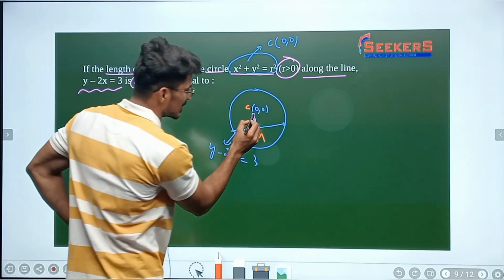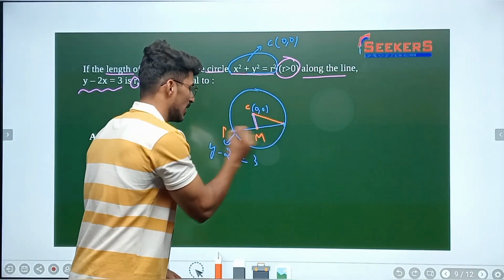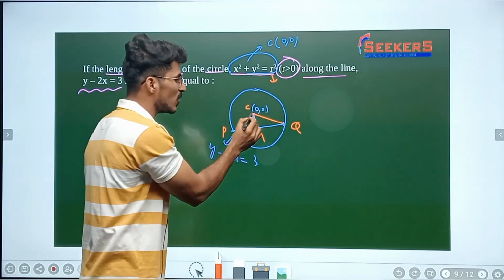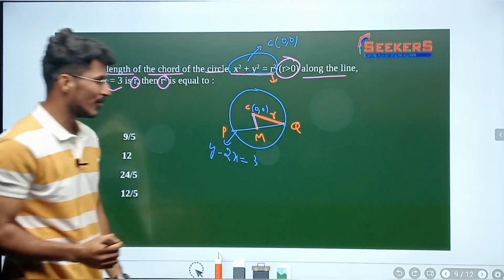Now as I know that this is the radius here, do you agree with my point? Let's say this is point P and Q here, and now CQ is what here? R. CQ is the radius of the circle. The radius of the circle is R here. Are you getting my point?